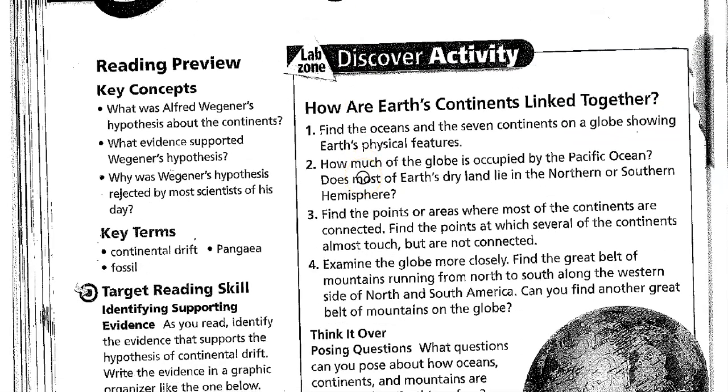Today we're going to talk about what Alfred Wegener's hypothesis about the continents was, what evidence supported Wegener's hypothesis, and why Wegener's hypothesis was rejected by most scientists of his day. Today's key terms are continental drift, Pangaea, and fossil.